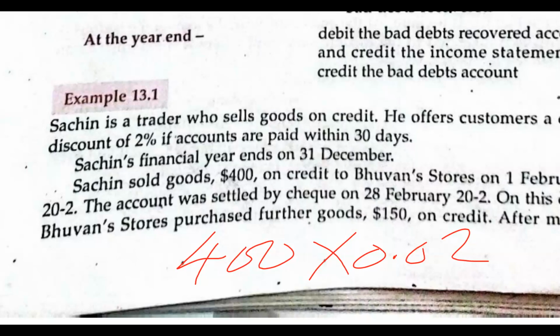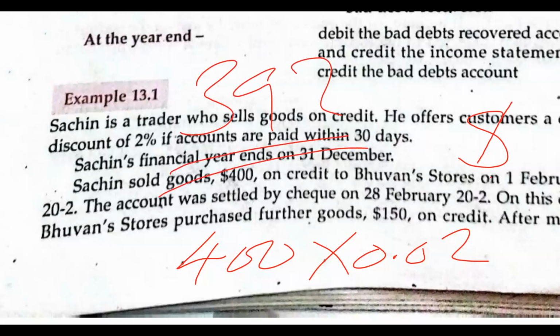It is 8. So there was a discount of 8 that we should deduct from the total amount that you're supposed to pay. So you're supposed to pay 400. We less the discount of 8. The difference, 392, is what we record.